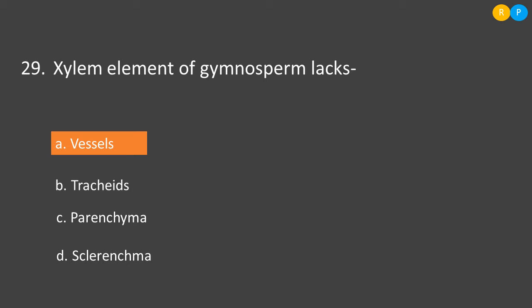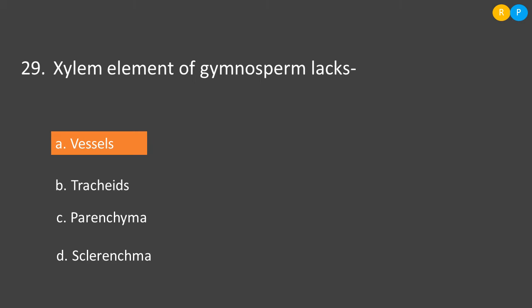But if you come to the gymnosperms, gymnosperms are primitive compared to angiosperm. So one of the primitive characters we can see in the gymnosperm is lack of vessels. Clear? So vessel is one of the xylem elements. This vessel helps in the conduction of water, especially in the xylem tissue. If you notice the structure of vessel, they consist of wider opening. So because of this, the translocation of water takes place very fast compared to the tracheids. Clear, right? So vessels are the advanced xylem element.